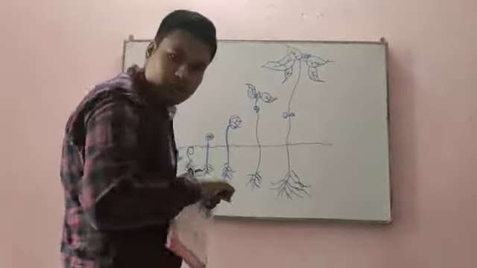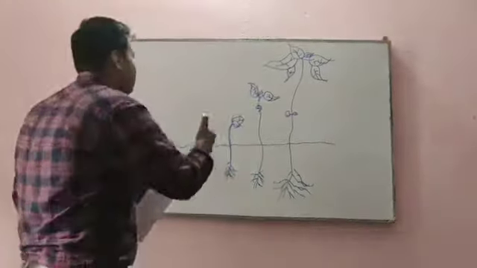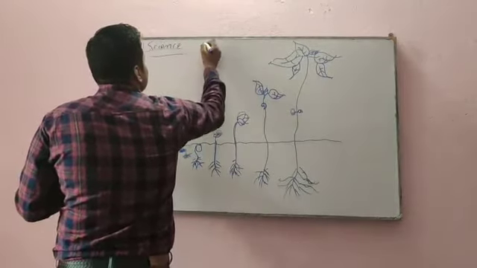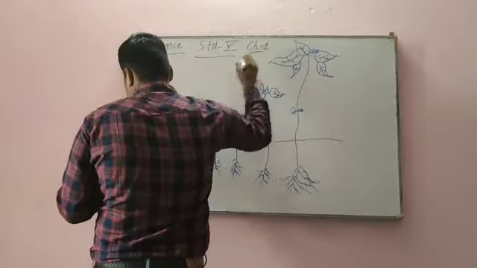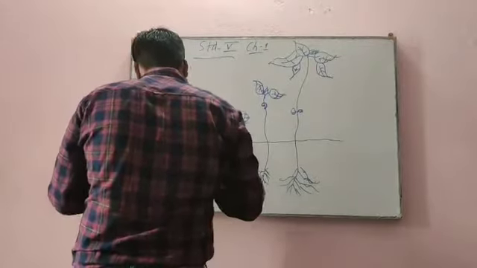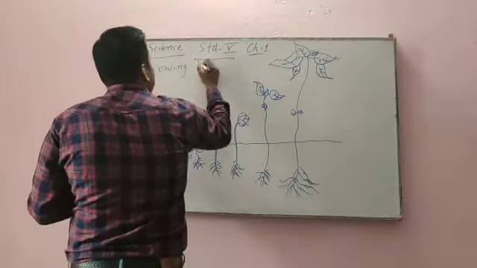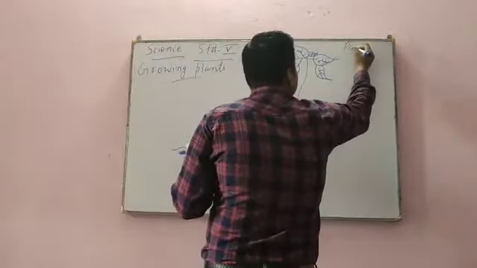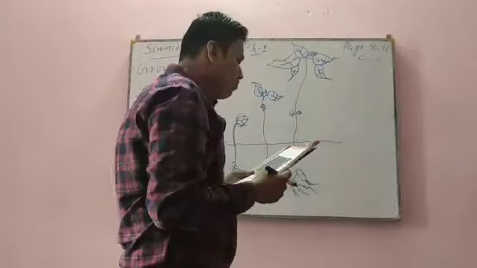Whenever you watch my video, I want you to keep your book and copy with you. It will help you. Science, standard 5, chapter 1. The chapter name is growing plants. Page number 11. The topic is growing plants from seeds.